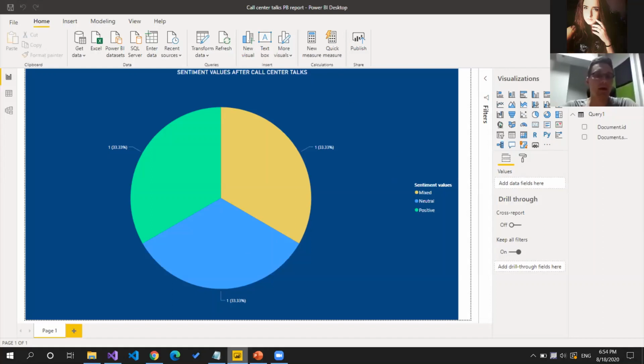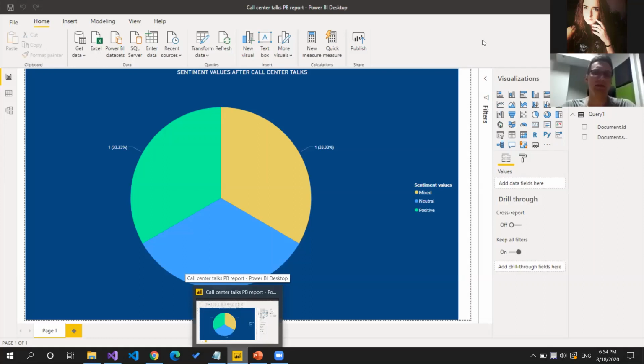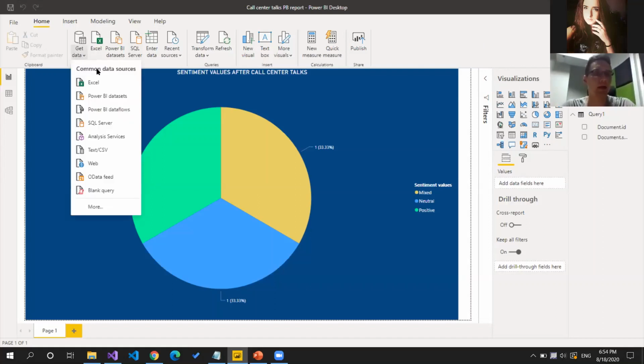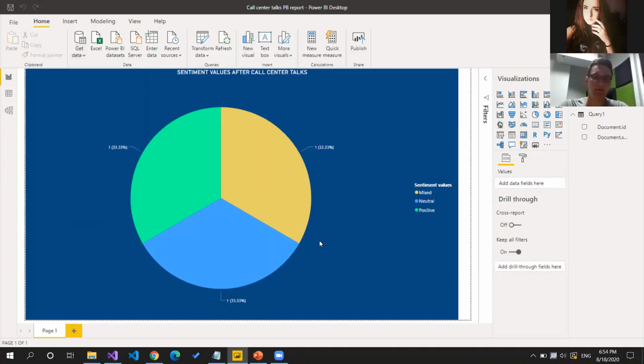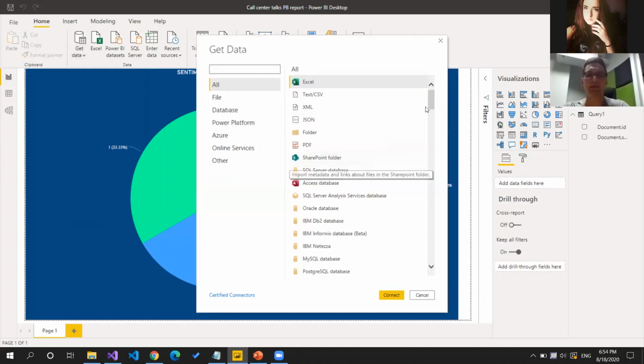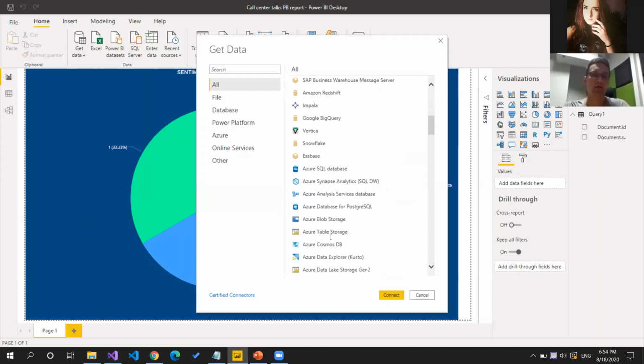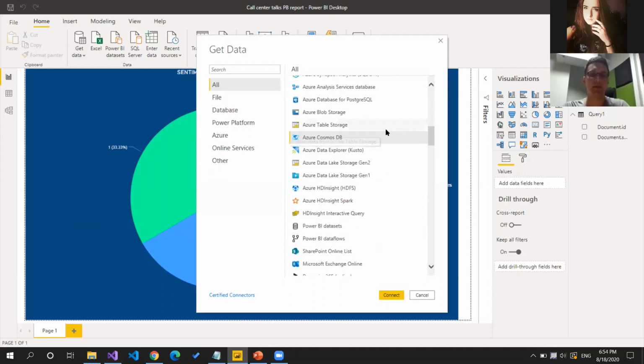So once you open the Power BI application, this is the standard application that is available even in the Windows Store. What you can do here, there is a Get Data section, and there are common data sources. You can click More, and after some time, you will notice that there are different data sources for the Power BI, and one of those sources is Azure Cosmos DB. So again, it was really easy for the people responsible for creating those dashboards to just generate beautiful dashboards basing on the data that we stored in the Azure Cosmos DB.